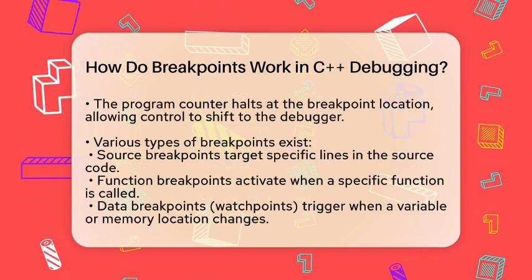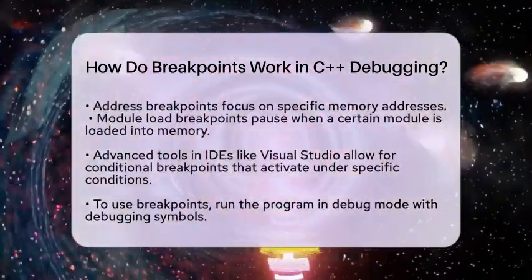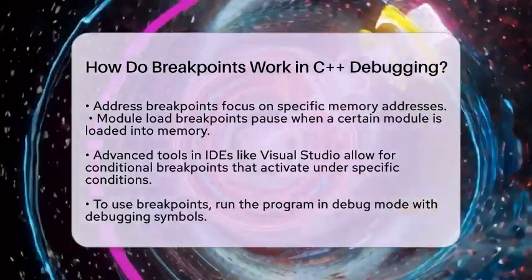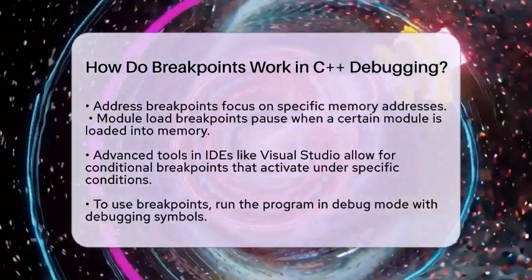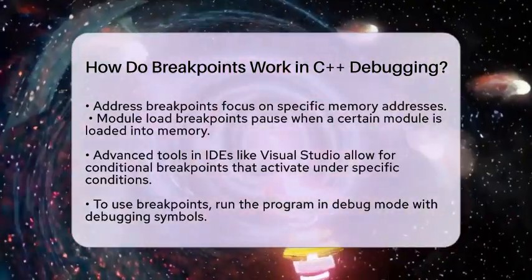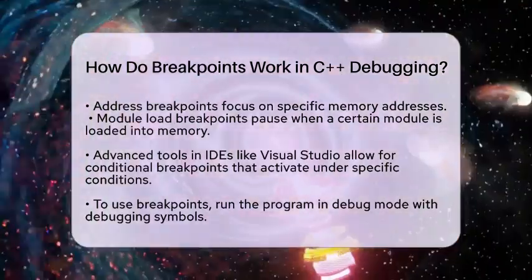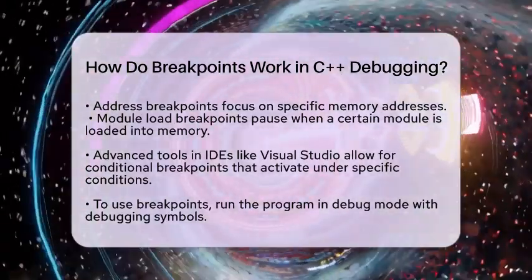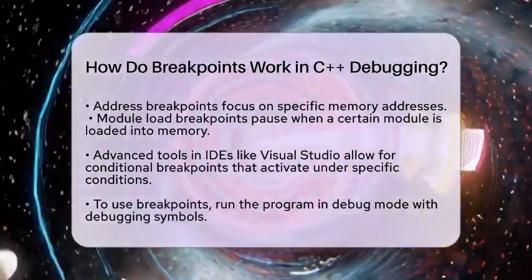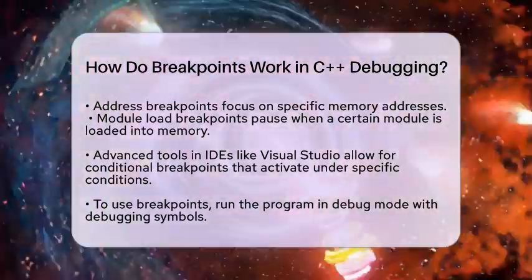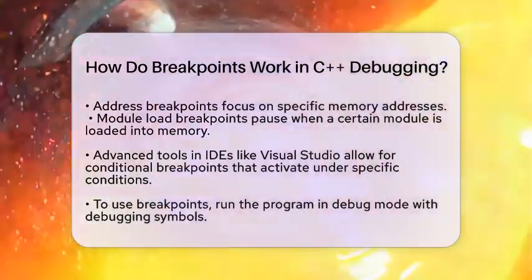Address breakpoints are set on a specific memory address instead of a line of code. Module load breakpoints pause execution when a certain module or library is loaded into memory. Advanced debugging tools, like those found in integrated development environments such as Visual Studio or C++ Builder, allow you to set conditional breakpoints. These breakpoints only pause execution when a specific condition is true, such as when a variable reaches a certain value. This helps you focus on the scenarios that matter most without stopping every time the breakpoint is reached.